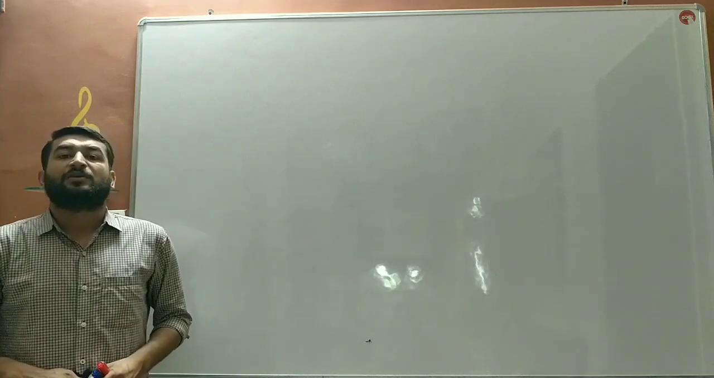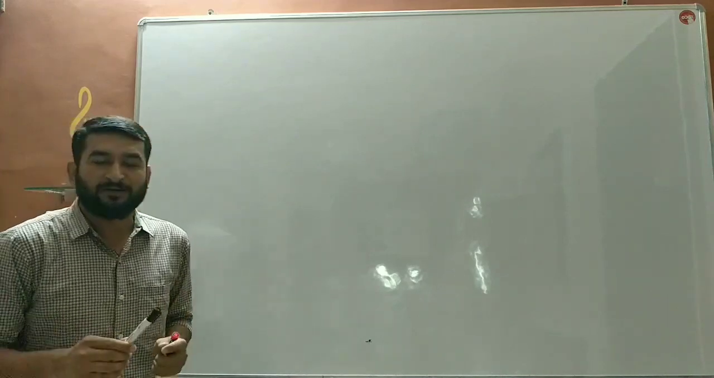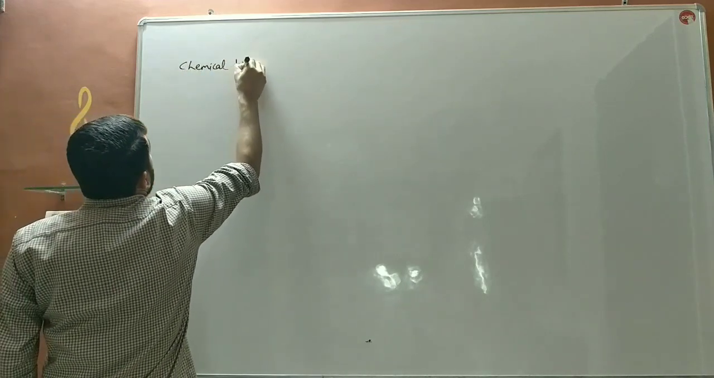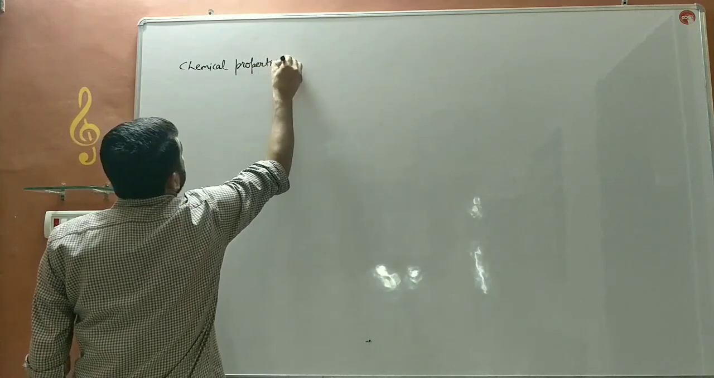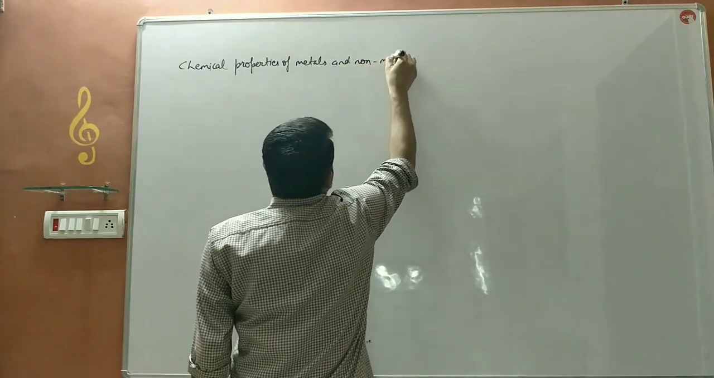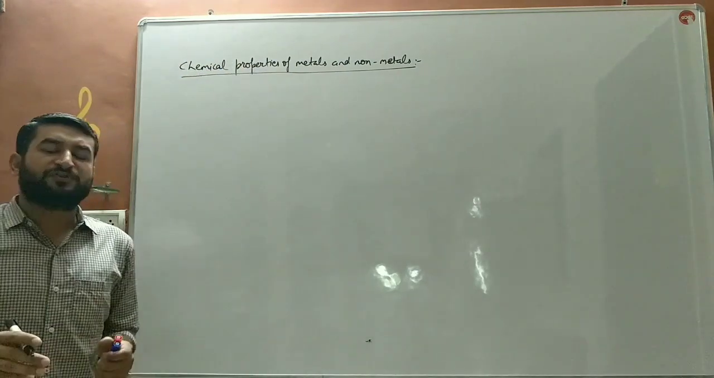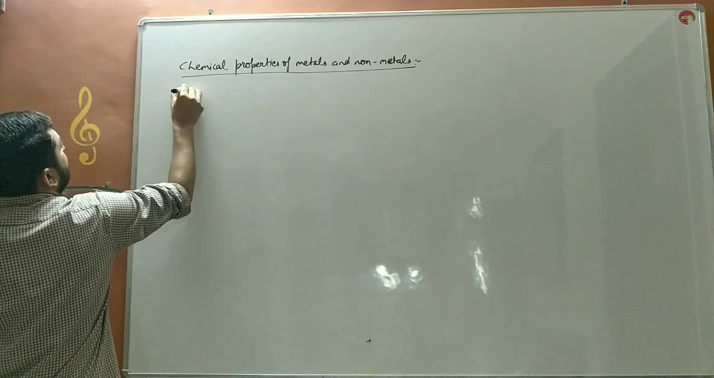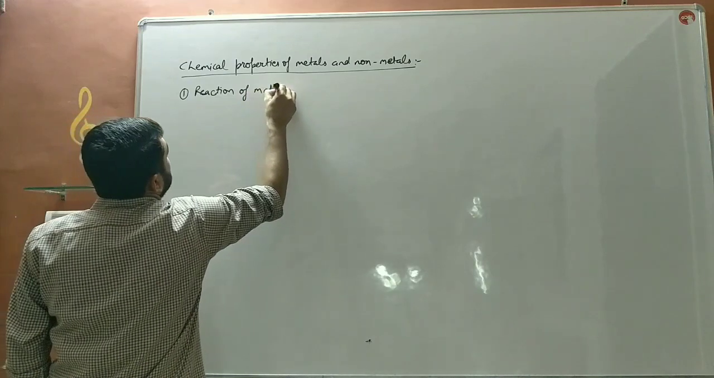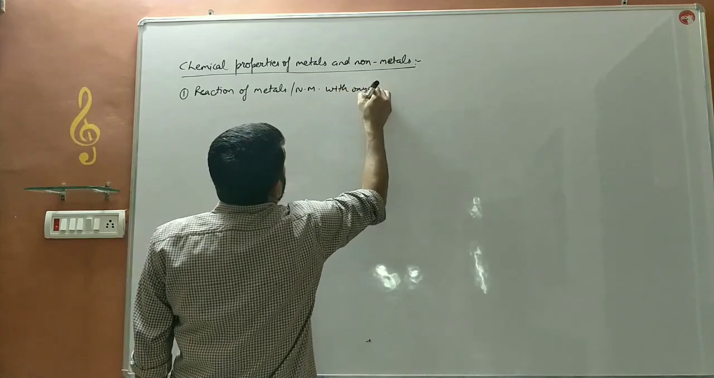Hello children, we are discussing the chapter Materials, Metals and Non-Metals. In this chapter, we are discussing the chemical properties of metals and non-metals. The reactions which we had already done are the reactions of metals and non-metals with oxygen or air.